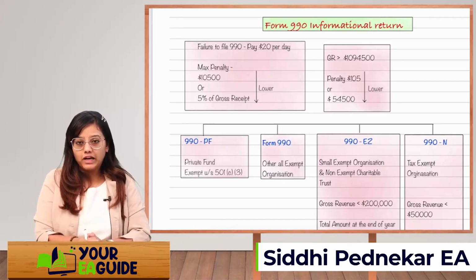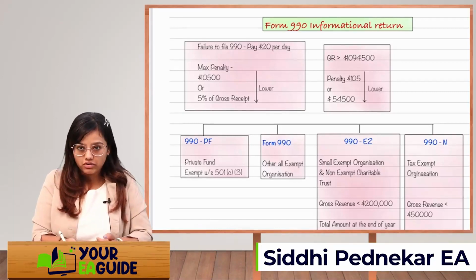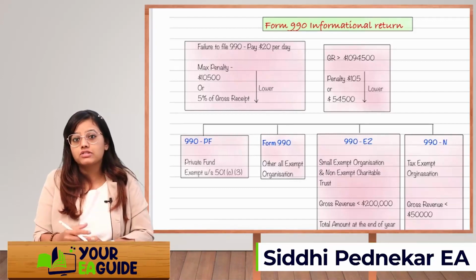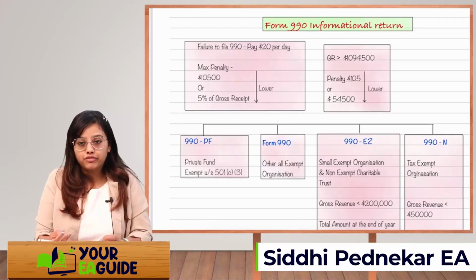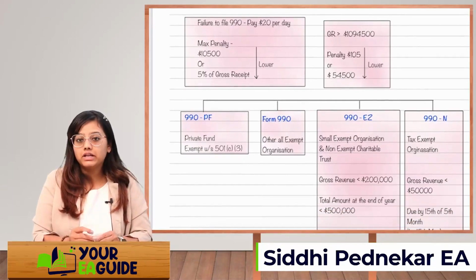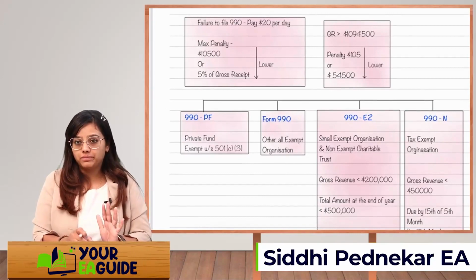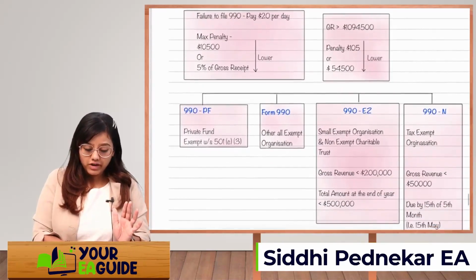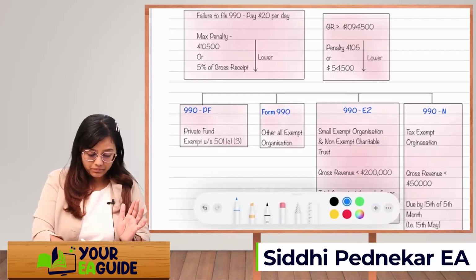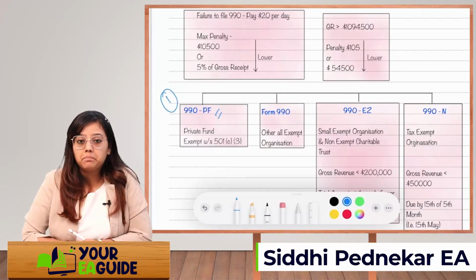If you fail to file Form 990, the penalty per day is $20, but that is limited to a maximum of 10,500 or 5% of your gross receipts. And if your gross receipts are over and above 1,094,500, then the penalty will increase to $105 per day or 54,500, whichever is lower. Now, one question will be there from this topic: the form number will be asked. 990 PF is related to private foundations.